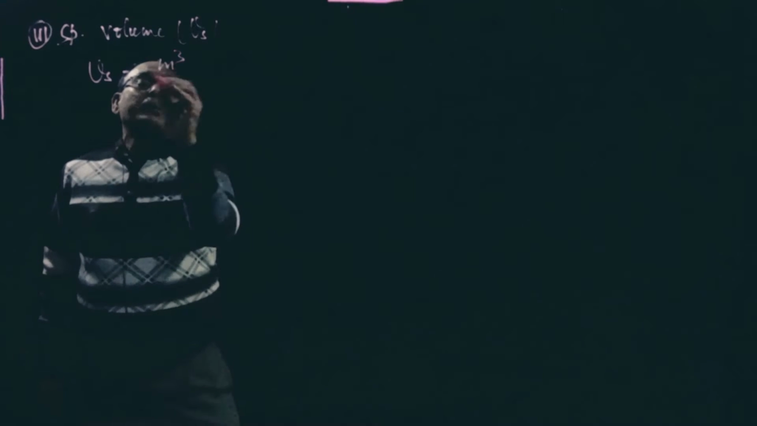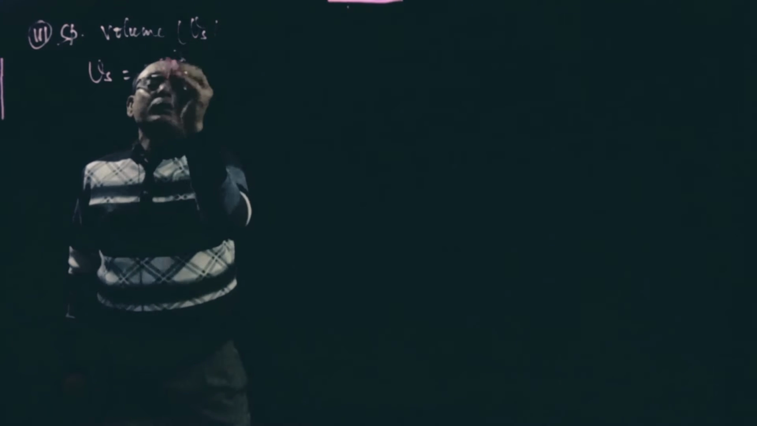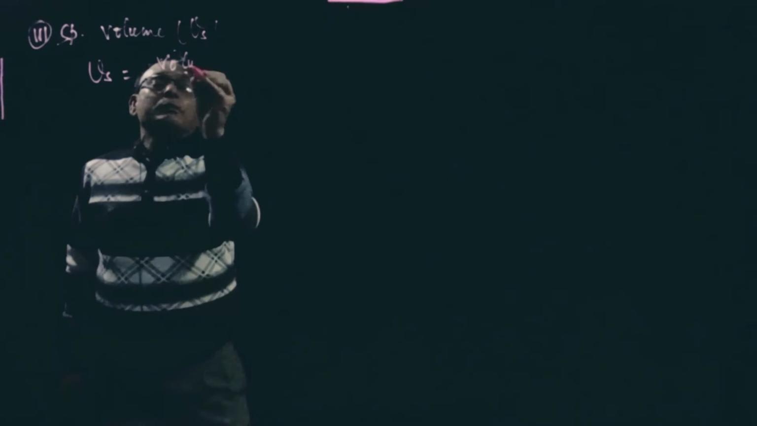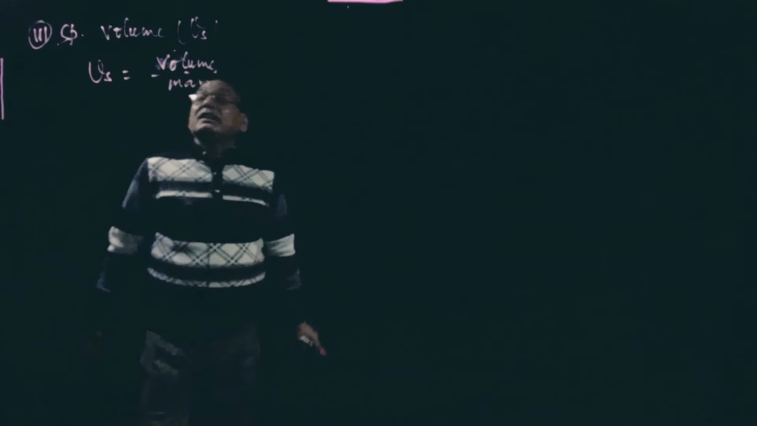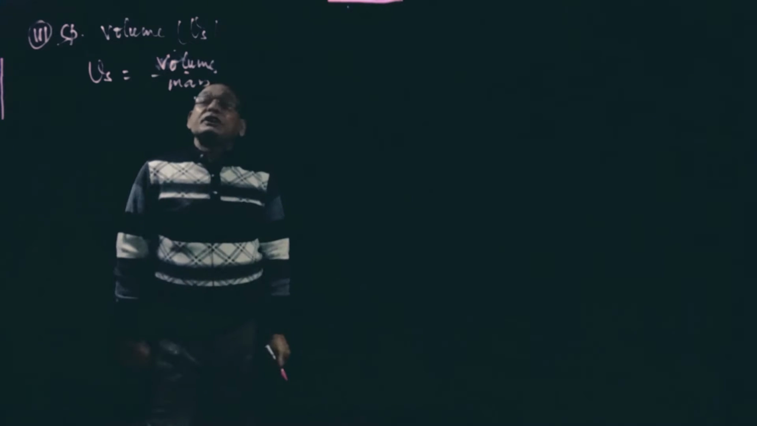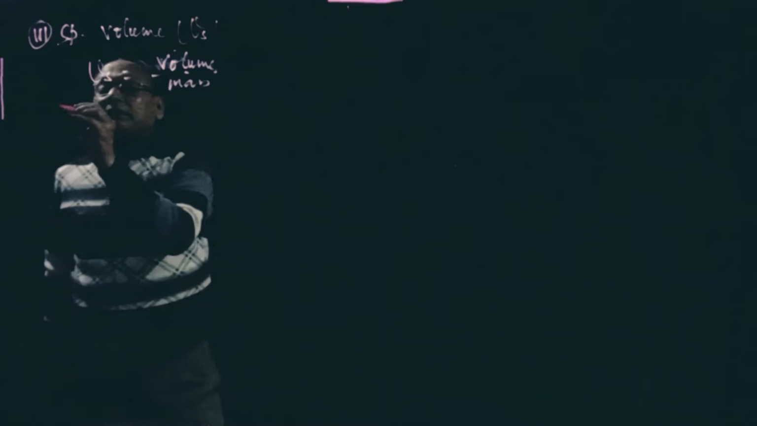In the last class we discussed mass density and weight density. So specific volume is volume per unit mass. That is, we can write: specific volume is volume per unit mass. The ratio of the volume of the fluid to the mass of that fluid is known as specific volume.